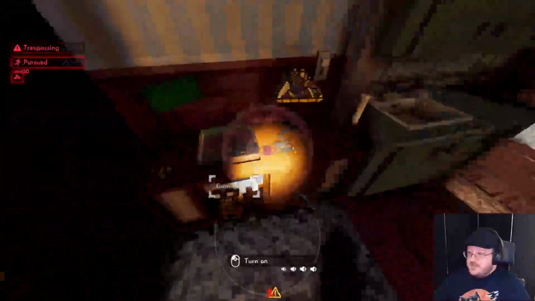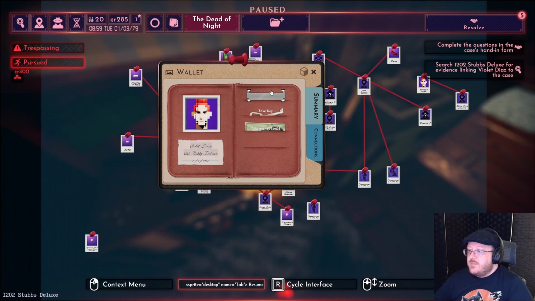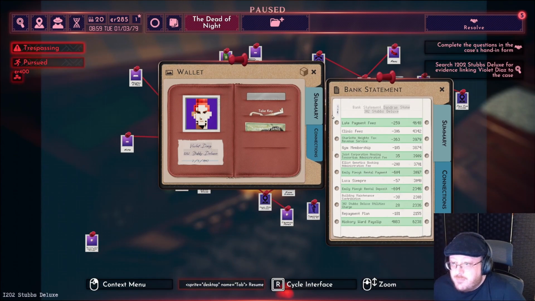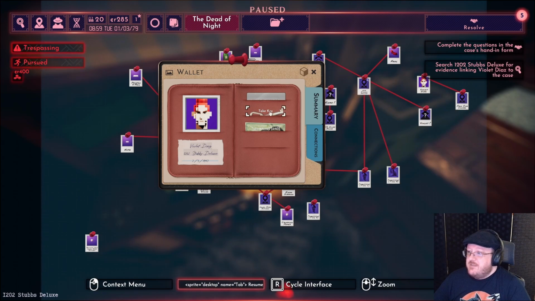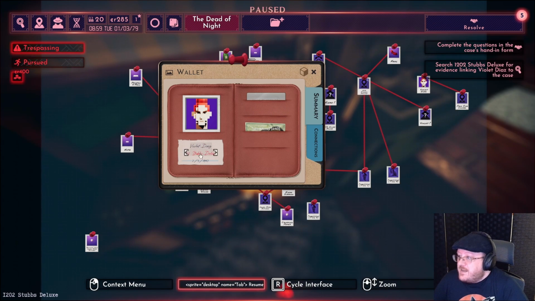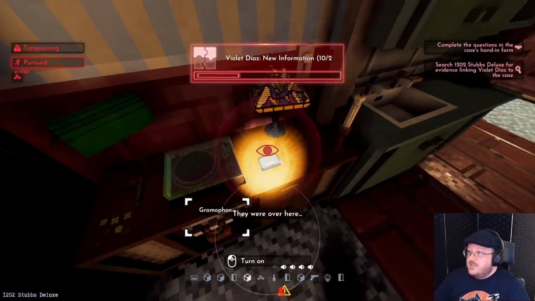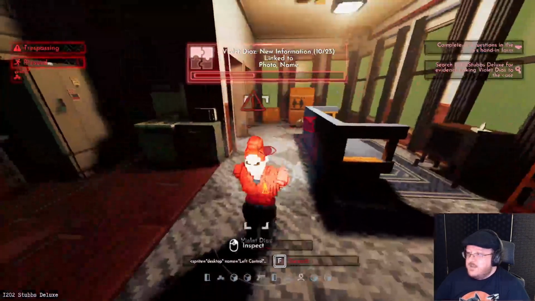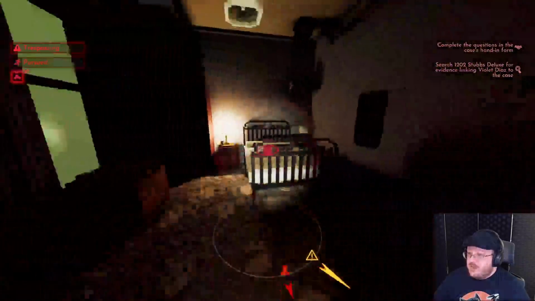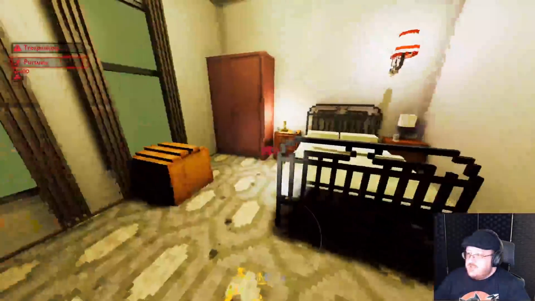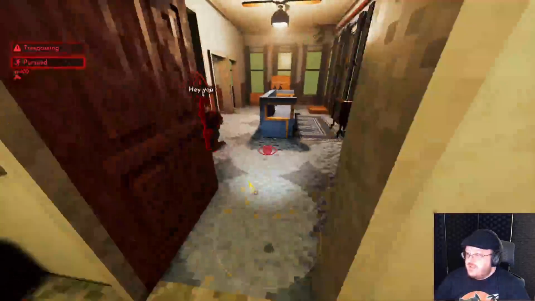Now we need to inspect everything we can. So, what is this? Her bank statement? Or the bank statement of someone else, because she is not 302. This is someone else's bank statement. So this is Violet Diaz. We have confirmed, and this is where she lives. Okay. Yeah, he's still in ragdoll mode. Okay, get as much information as we can. We need to place her at the crime scene.